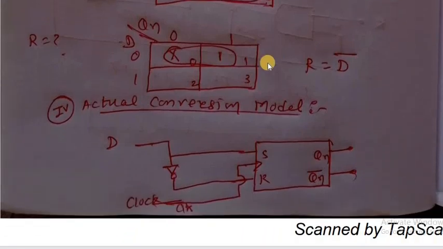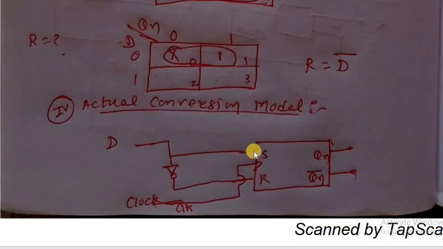Then the actual conversion model, how it is. This is the given flip-flop, SR, and we need to convert SR to D. SR is the given flip-flop, therefore write S and R, Qn and Qn bar. Consider this the clock pulse. For any flip-flop, for any counter, for any sequential circuit, without a clock pulse it does not work.